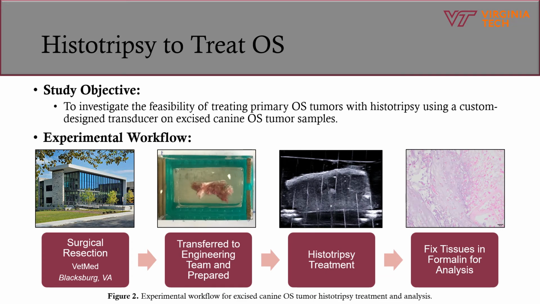In this study, the feasibility of treating primary osteosarcoma tumors with histotripsy was investigated using a custom-designed focused ultrasound transducer on excised canine osteosarcoma tumor samples. To accomplish this objective, osteosarcoma tissues were first surgically resected by the team at the Virginia Maryland College of Veterinary Medicine in Blacksburg, Virginia. After being given to the engineering team, excised samples were embedded in a gelatin tissue phantom and then treated with histotripsy at optimized pulsing parameters within 48 hours after harvest. After treatment, tissues were fixed in formalin, processed, and stained with a hematoxylin and eosin stain to assess tissue structure after treatment.